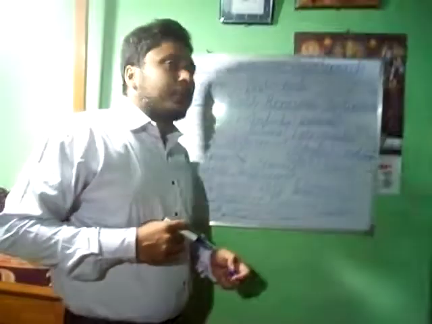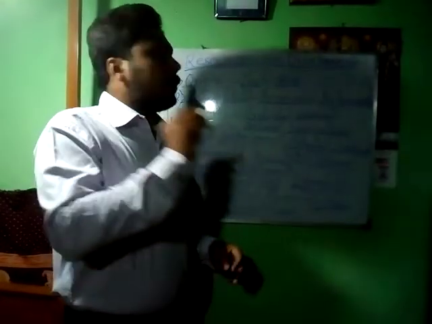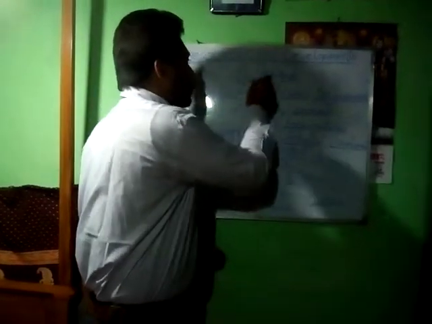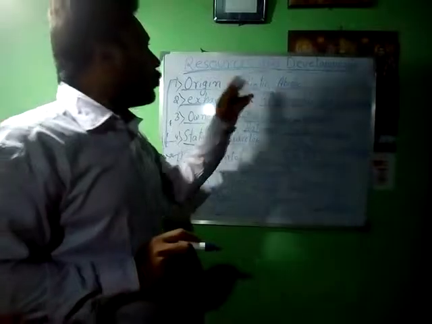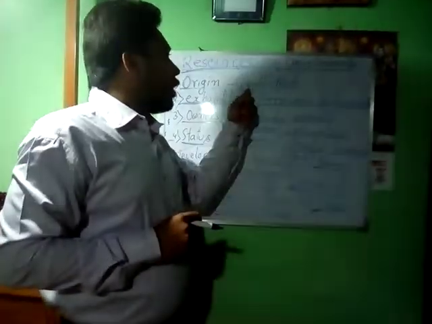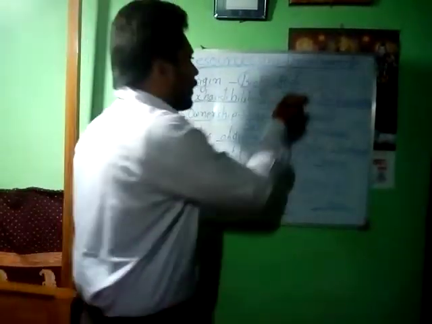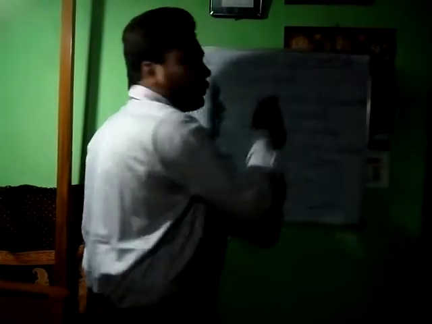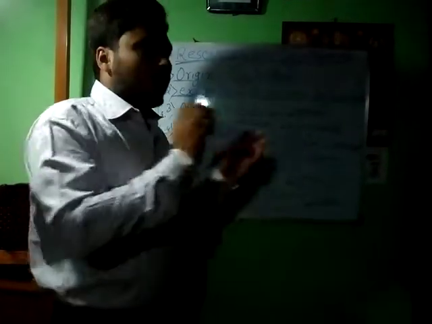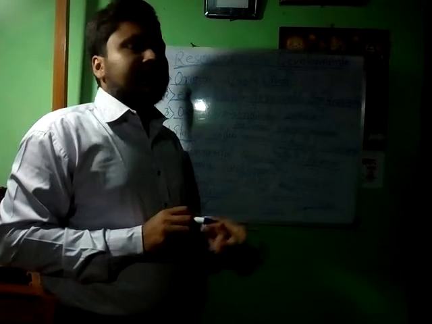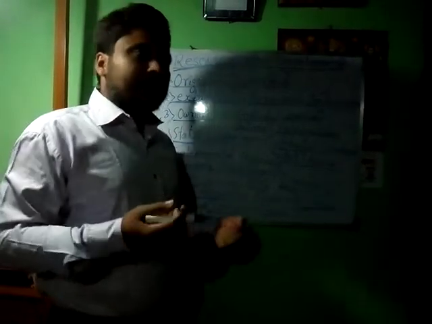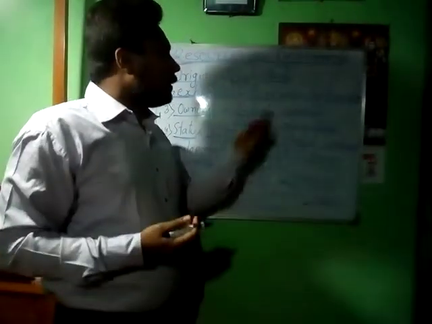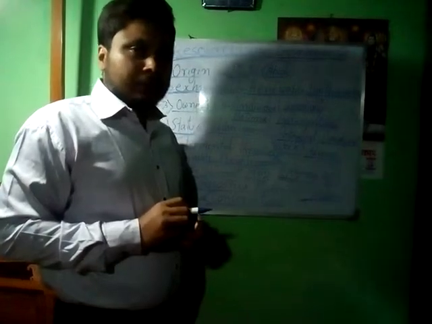First, biotic and abiotic. Resources which belong to living organisms are called biotic. In the opposite direction, resources which we get from non-living things are called abiotic resources, just like mountains and plateaus.